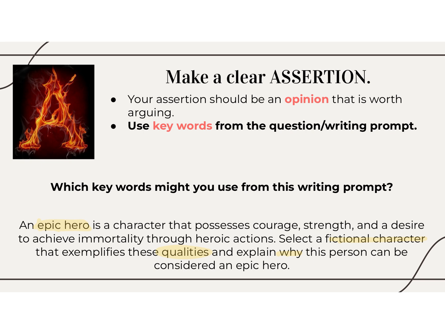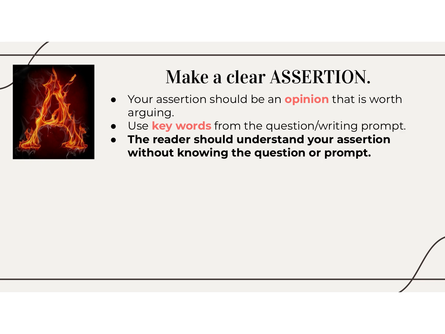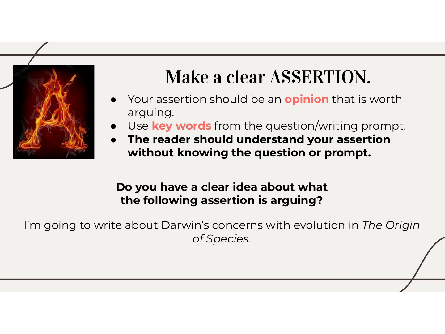The final tip that's going to help you to make clear assertions is listed third, but it's just as important as the first two. The reader of your opinion should understand exactly what your assertion is without knowing the question or the prompt. They should be able to read your assertion and understand what you are about to write about or speak about without having to read the question or the writing prompt that you read. Let's take a look at an example.